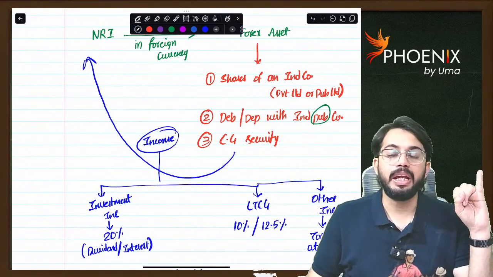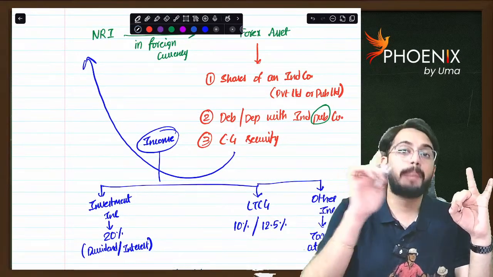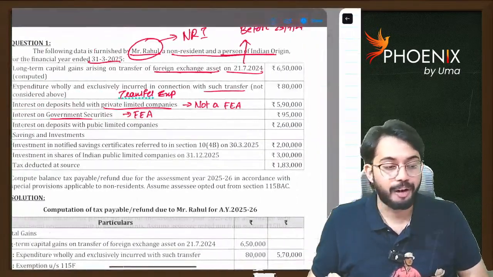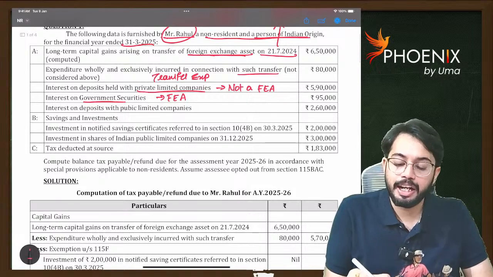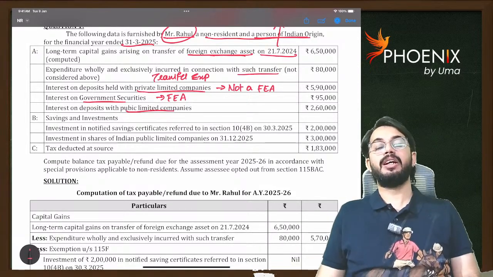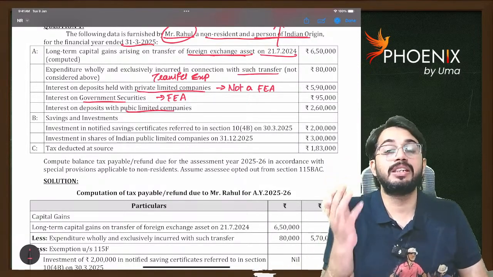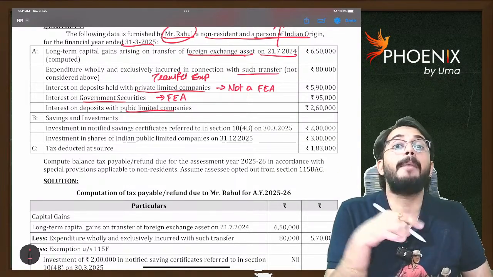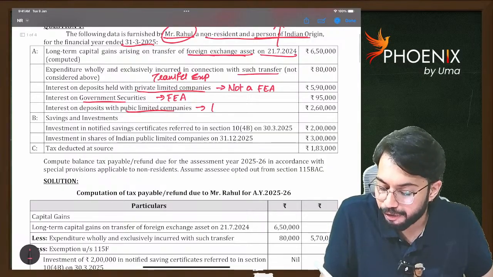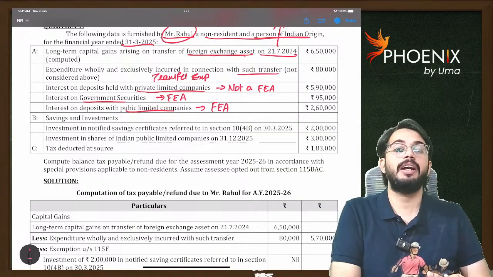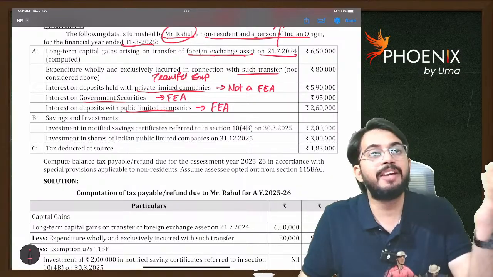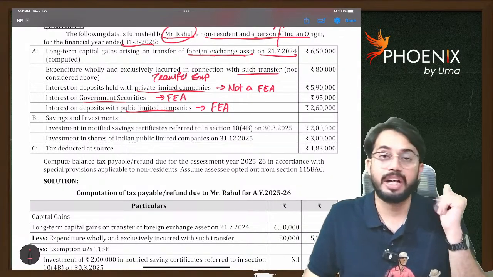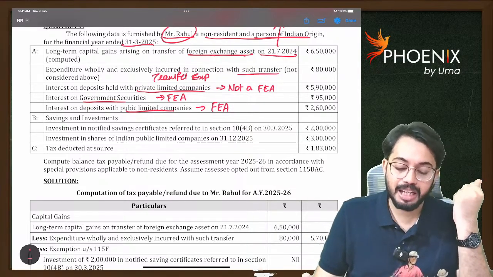Shares of Indian company, debentures or deposits of Indian public company, central government securities. So central government securities will be treated as foreign exchange asset. Next, interest on deposits with public limited companies. Whatever the deposit, where investment is made in deposits of a public limited company, it is a foreign exchange asset. Are you able to understand? From a foreign exchange asset, if any investment income is received, that is taxable on gross basis at the rate of 20%.